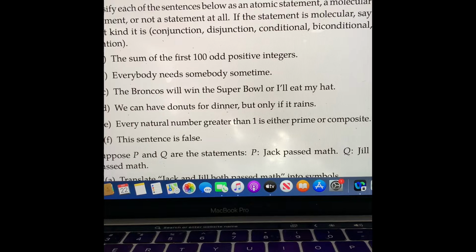Problem D, we have donuts for dinner, but only if it rains. This is another molecular statement, specifically conditional as it is expressed as if P, then Q.